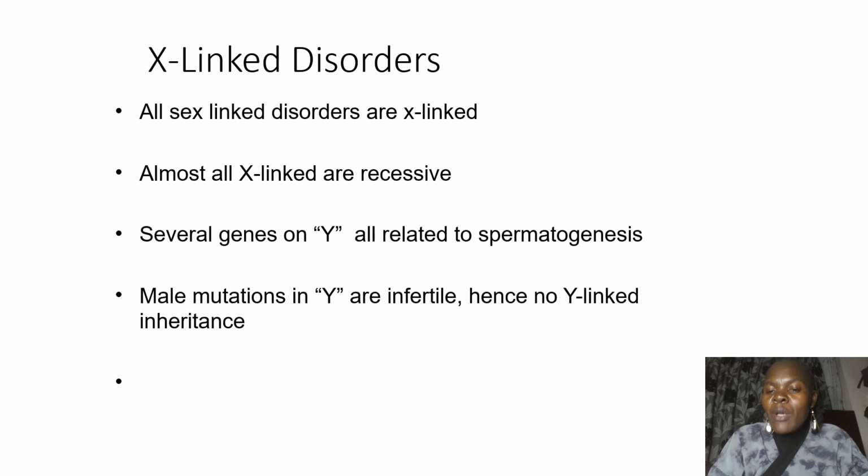Remember, if we talk about hemophilia or color blindness, put XX for the female and XY for the male. Then read the statement well, whether the woman was a carrier, whether the male was affected or healthy, and put it correctly. None of the genes is related to Y. When it touches the Y, it brings about infertility. So there is no Y link.